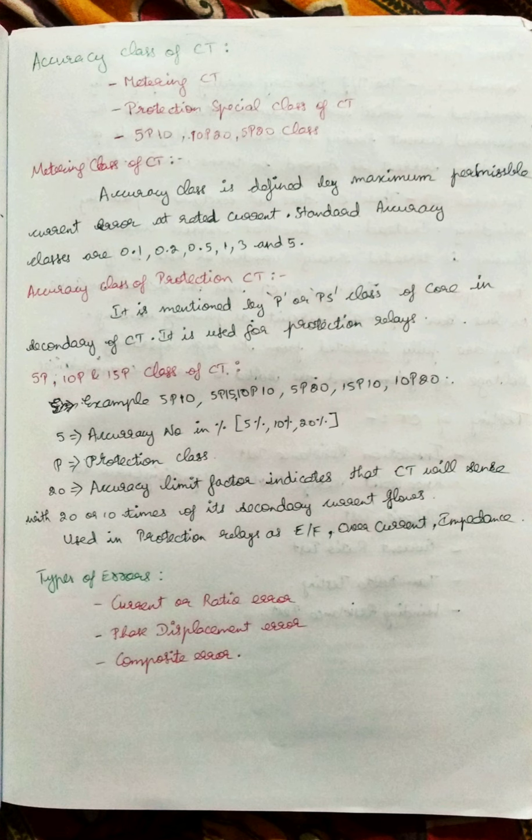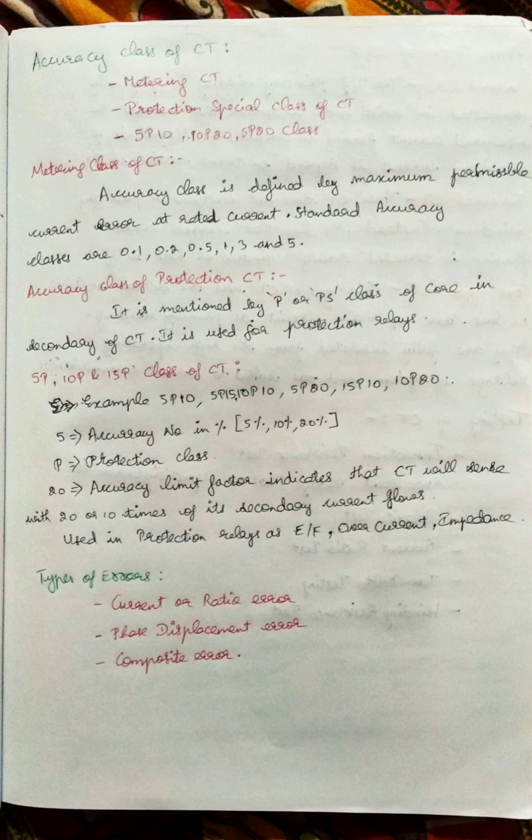The maximum permissible current error at rated current in the metering classes will be in a class of 0.1, 0.2, 0.5 or 1%, as mentioned in the metering core itself. The error should not exceed this value, as per the specification details.